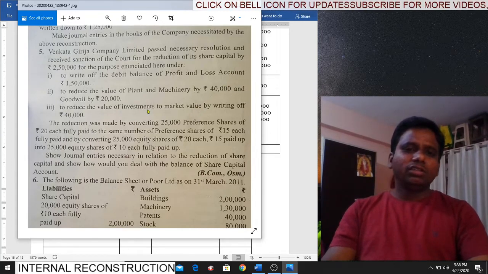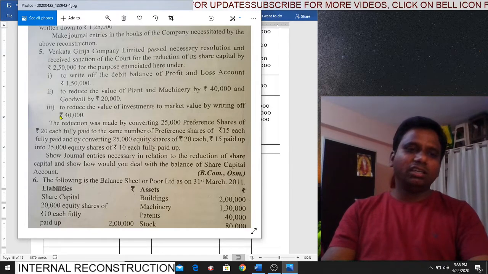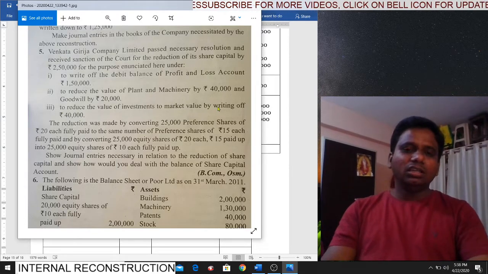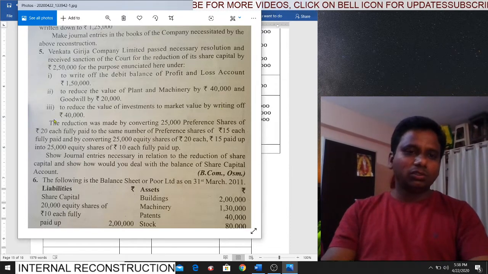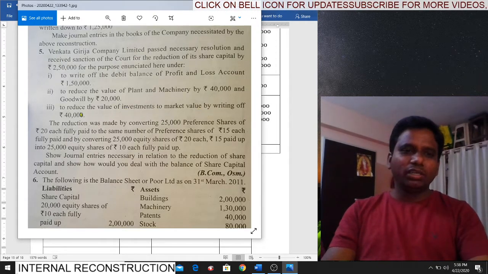To reduce the value of investments to market value by writing off 40,000. Directly you can take 40, because if you have two amounts for the same investment, then you have to think which amount you have to write off. But here for one item you have one amount, so you have to directly write it off.